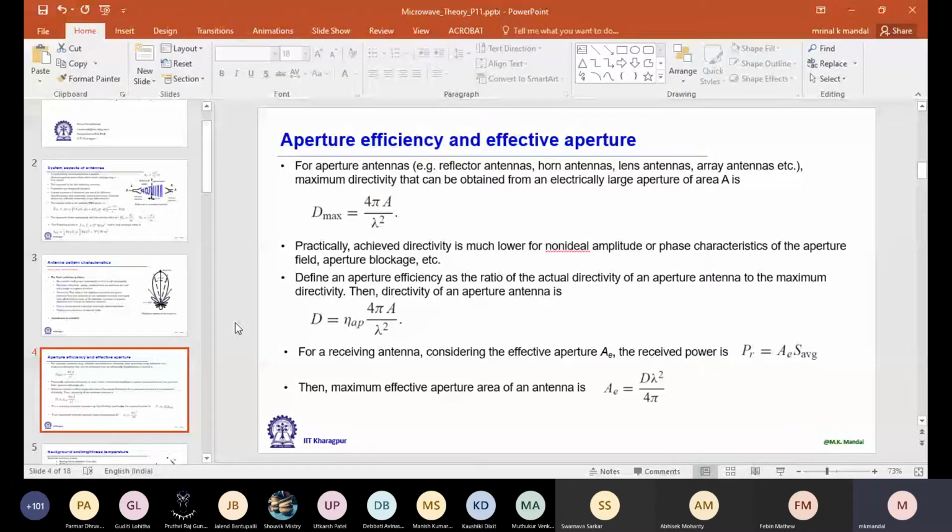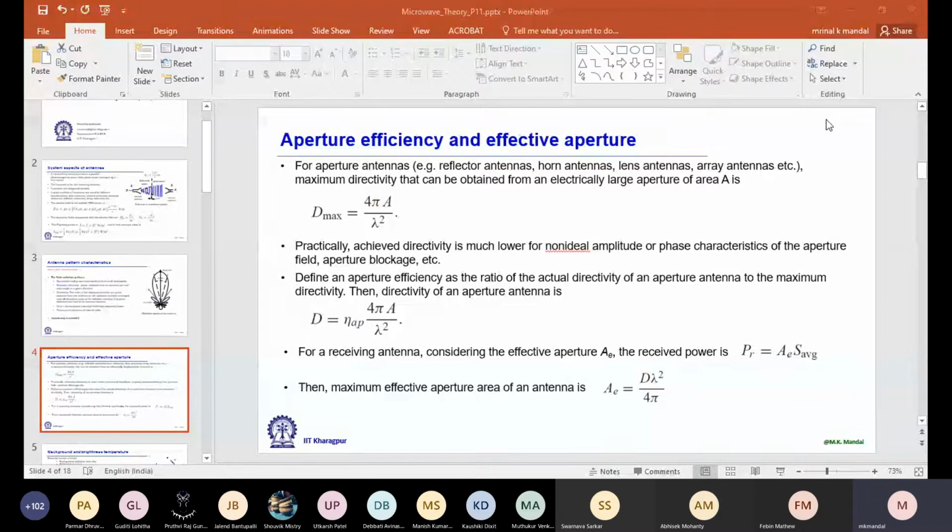Typically for aperture antennas, this eta value is high, and for a horn antenna particularly, this eta can be as high as 0.9 or more, or in percentage 90% or more. But for planar antennas like a patch antenna, usually it's very small, just 50 to 60%. So you should remember this value.